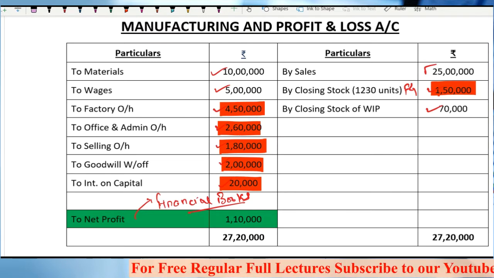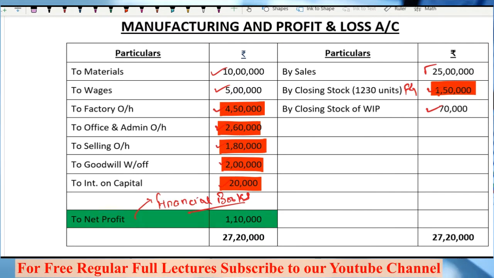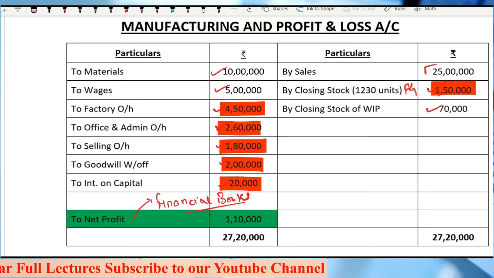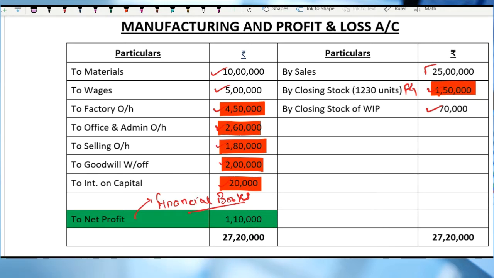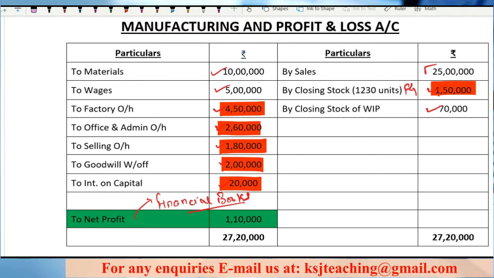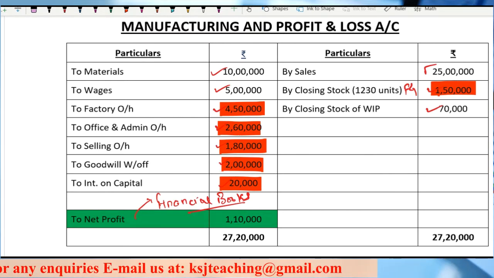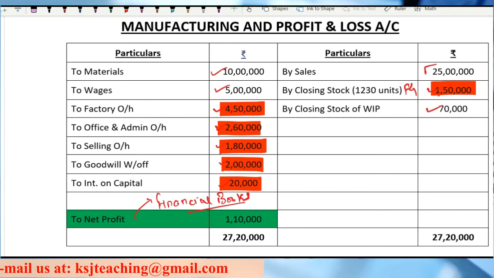Remember one thing: in case of overheads, generally there will be a difference. 100% there will be a difference. So that is one point you always have to find out. Try to find out two or three things. One is the overheads, under-absorbed and over-absorbed. Then purely financial incomes and purely financial expenses. These are the major areas of difference between the financial and the costing records.